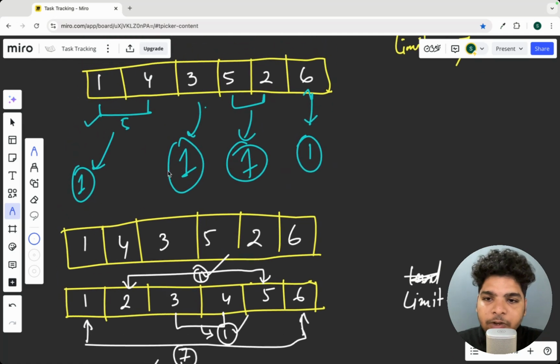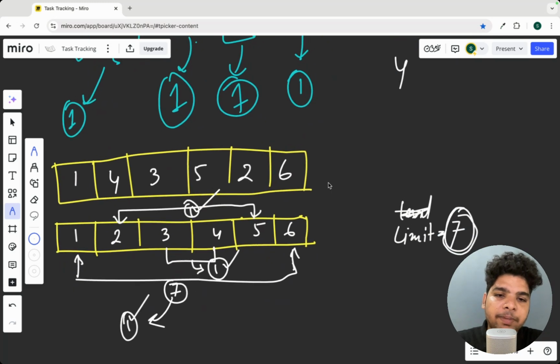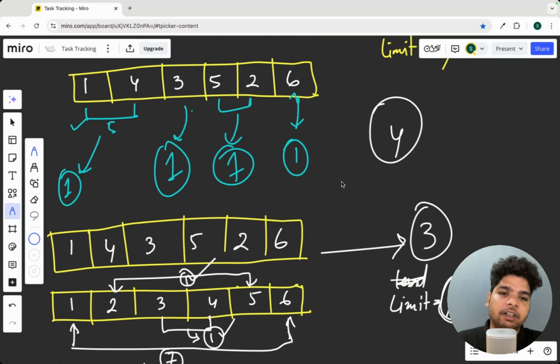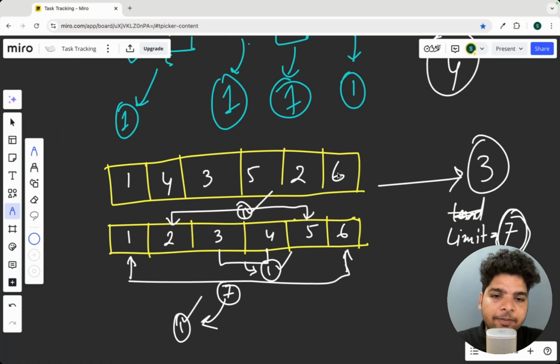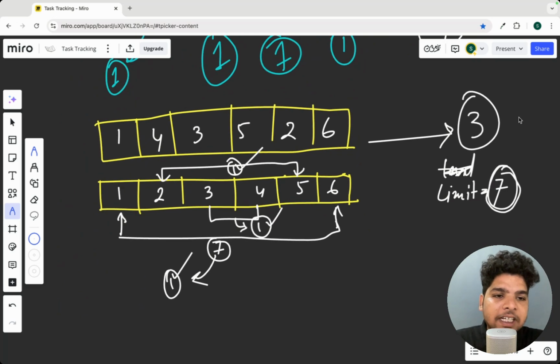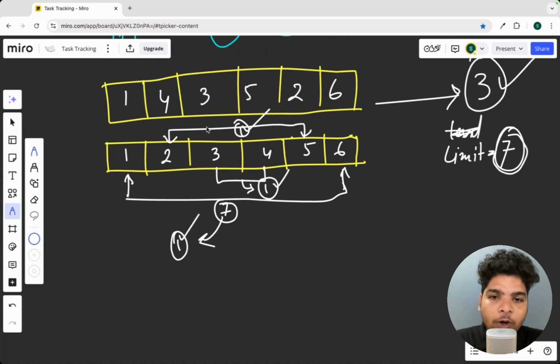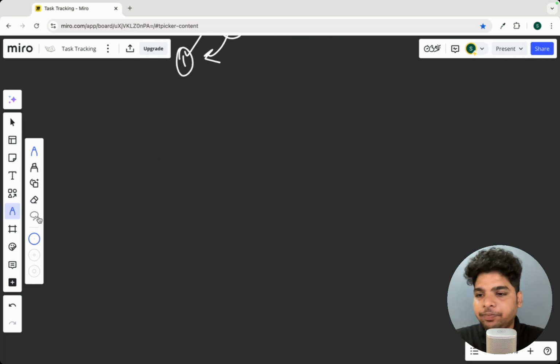Now here the number of boats is 1, 2 and 3. Previously we have seen in the other approach there are 4 boats, but here, you can see, 3 boats are needed. Now what will be the correct answer? This will be definitely the correct answer. Okay. So that's how we will approach this problem. First we'll be sorting this array, then we'll be doing some operations. Now let's see how we can solve this.